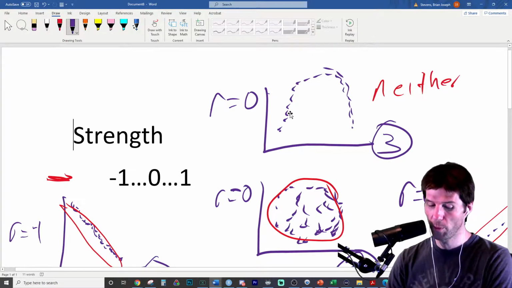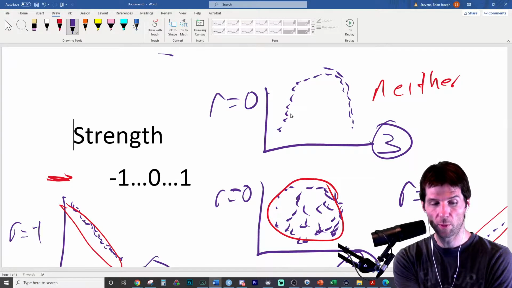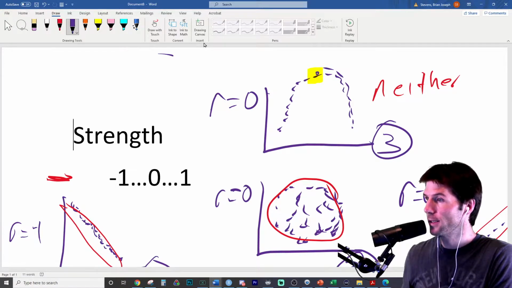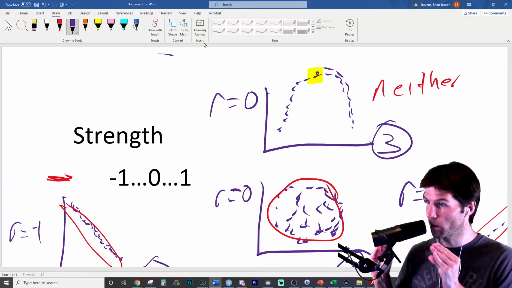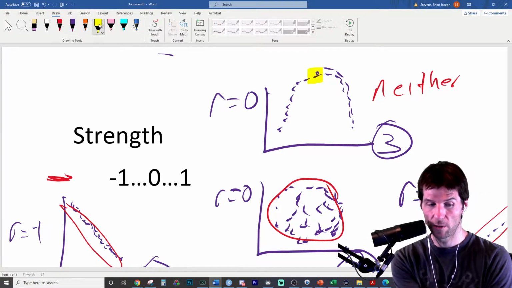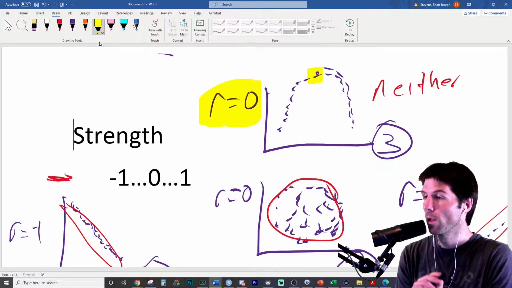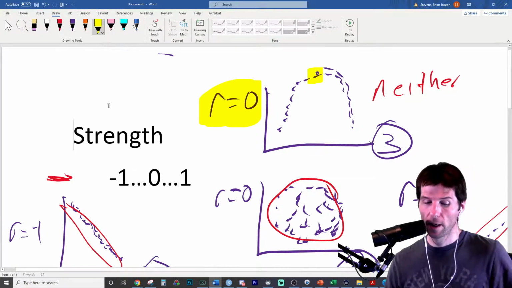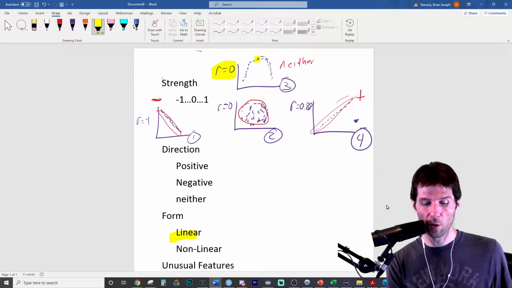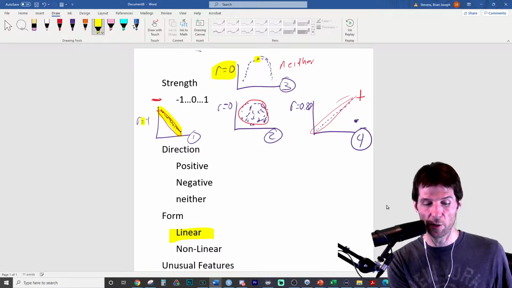Like, if I had a new point in here somewhere, you could probably guess where it goes. If I said there's a point in here, you'd be like, oh, it probably goes somewhere in here. Is this really strong? Like, is the relationship really tight around the form? Yes. And what's the correlation? 0. Why is the correlation 0? Because correlation only measures what form? Correlation only measures the linear form.